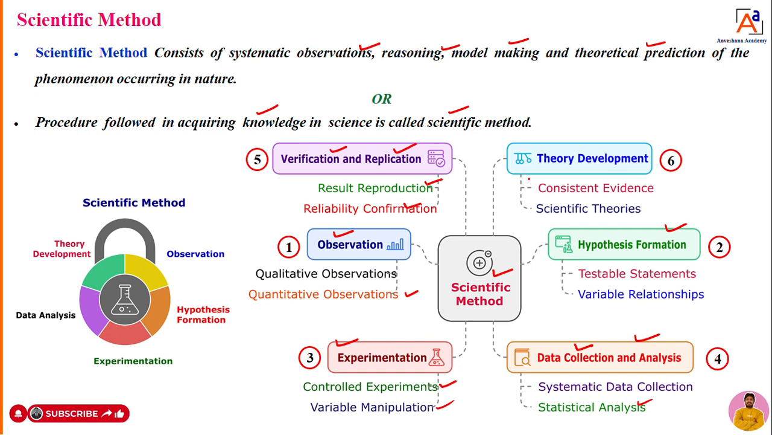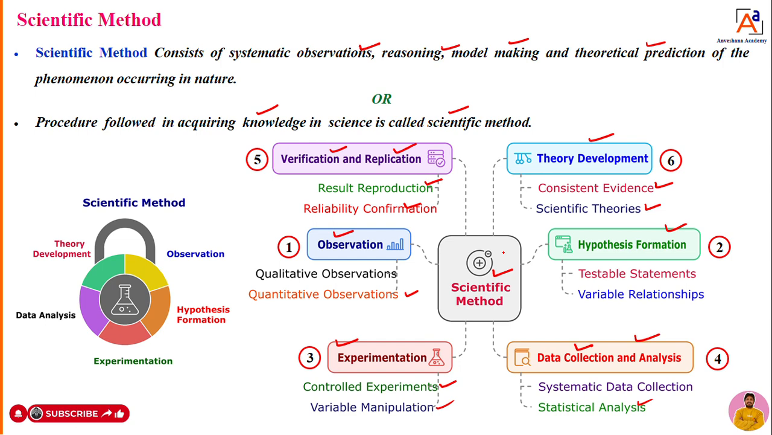Once the verification and replication is done, we move to the last step, theory development. We are going to check the consistency of the results we got, and it should follow some scientific theory. So all these things we are going to do in the scientific method. These are the important steps used in the scientific method.